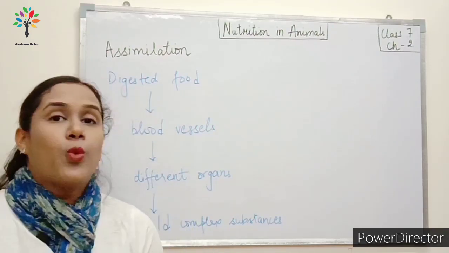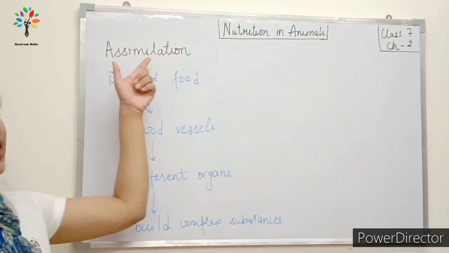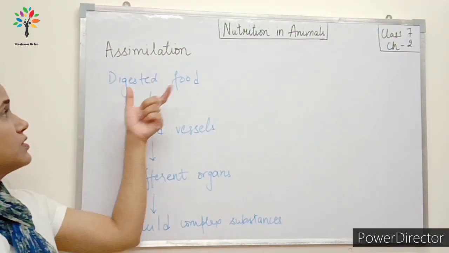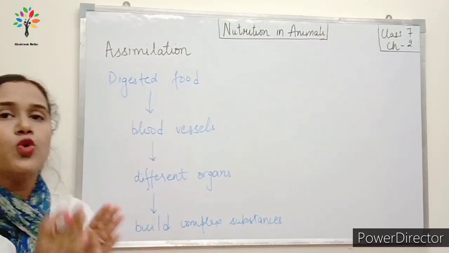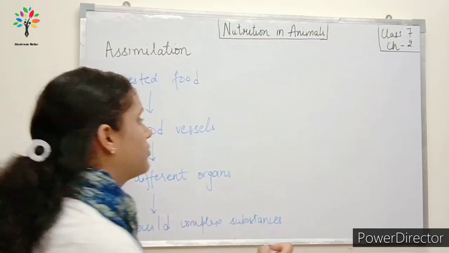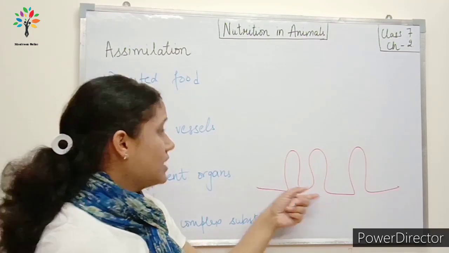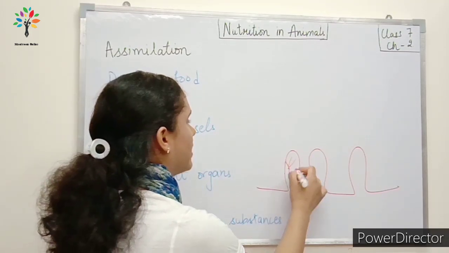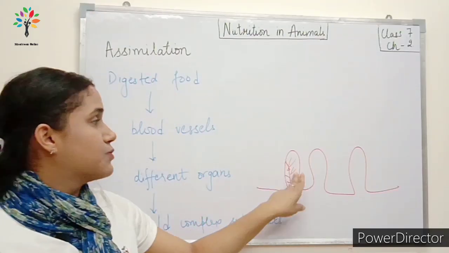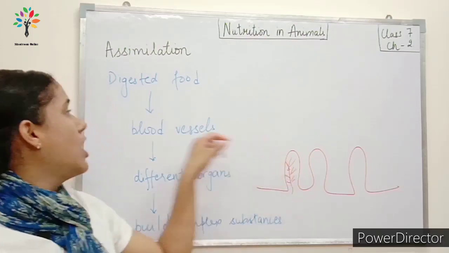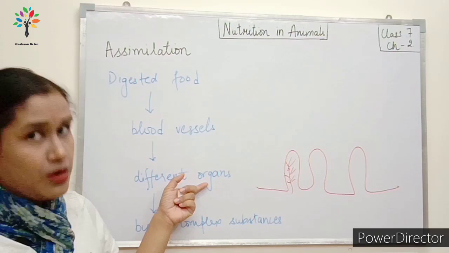Fine? Now, after the food has been absorbed, the next step is assimilation. Now what happens? The digested food is absorbed by the blood vessels. It goes in the blood vessels. You remember there were the villi, right? And these villi had a very dense network of the blood vessels, of the blood capillaries. So the digested food is absorbed by the blood capillaries, and with the help of these blood vessels, it goes to the different organs in our body.